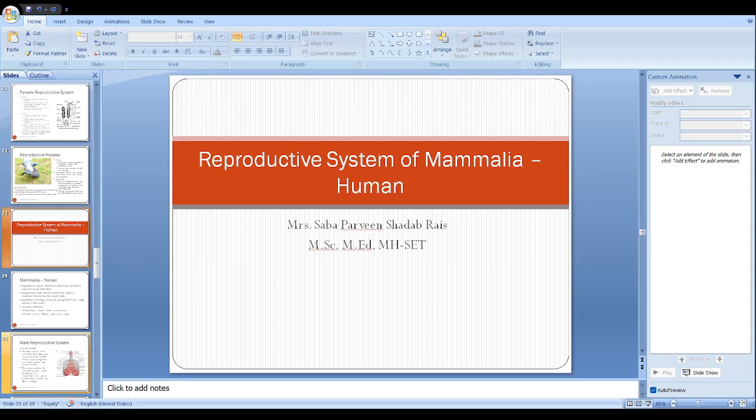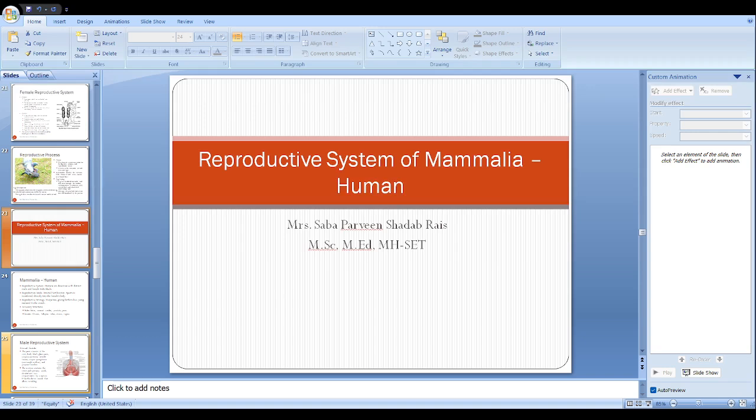This will not happen here. For that particular reason, the fallopian tubes are placed very closely. If you see the diagram, it looks like they are holding the ovary, right? Exactly, it is that close, so that the mature ovum is immediately captured by the fallopian tube, and the fusion of the gametes will happen inside the fallopian tube.